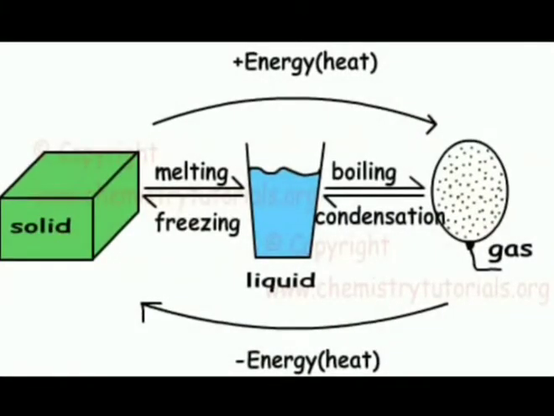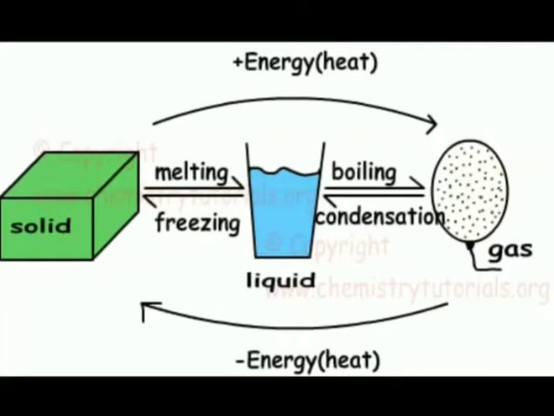As we know, in solids the particles are closely packed, in liquids they are less closely packed, and in gases they are far apart from each other. But when you heat, the solid will be converted into liquid state. How is it possible?